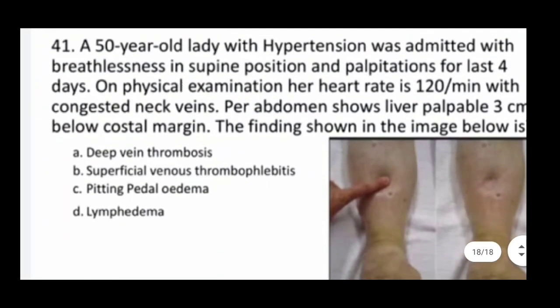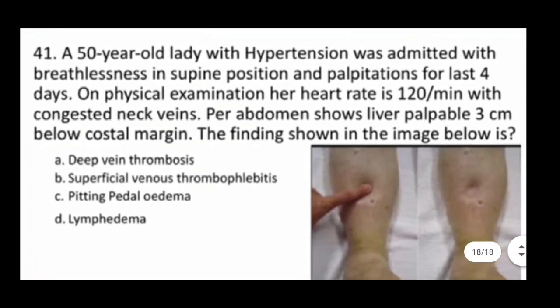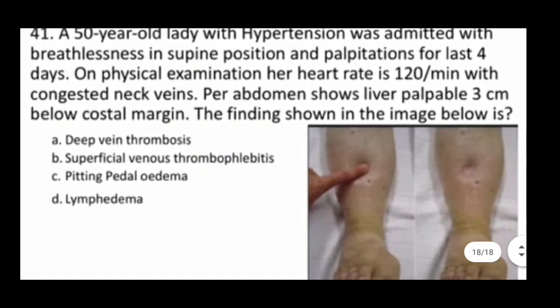Next one, a 50-year-old lady with hypertension was admitted with breathlessness in supine position and palpitation for last 4 days. On physical examination, her heart rate is 120 per minute with congested neck veins. Per abdomen, liver palpable 3 cm below costal margin. The findings shown in the image below. So you can see in image, this is the pitting edema. So here correct answer is C, pitting pedal edema.